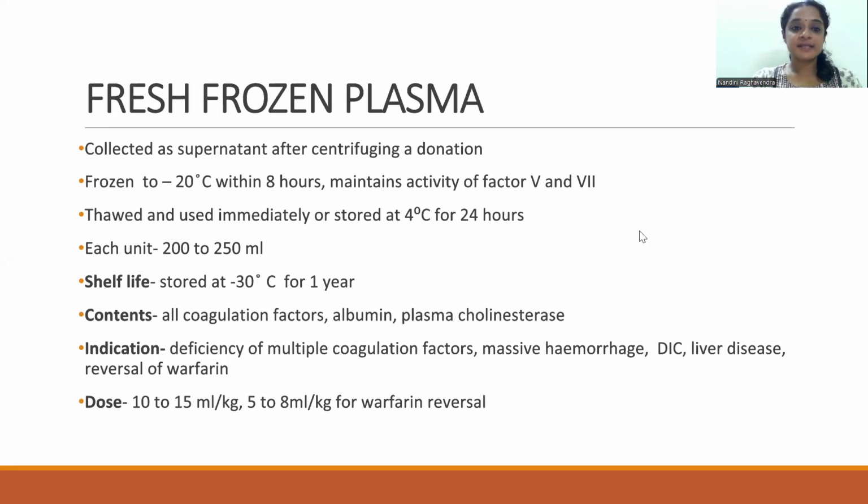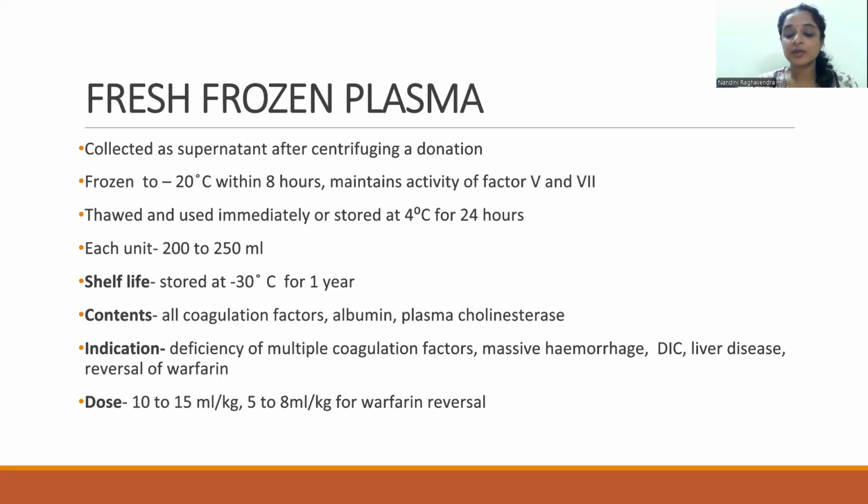Fresh frozen plasma is collected as a supernatant after centrifuging a donation. It's frozen within 8 hours to minus 20 degrees Celsius and maintains the activity of factor 5 and 7, which are the labile clotting factors. So once called for, it has to be thawed and used immediately or stored at 4 degrees Celsius for 24 hours. It has a shelf life of up to 1 year when stored at minus 30 degrees Celsius.